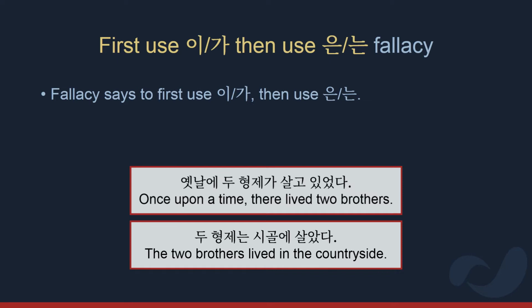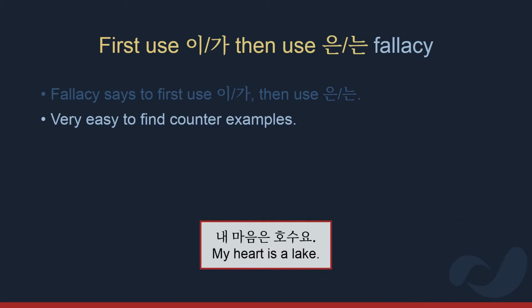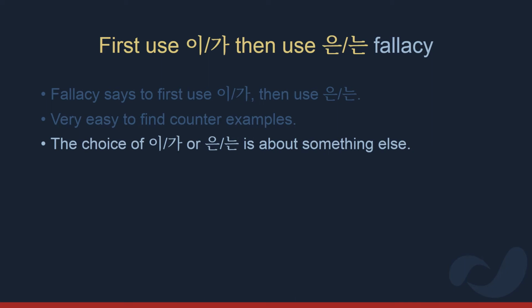However, it's easy to find counterexamples. We can find examples where what is being mentioned previously is marked by 가, and what is mentioned for the first time is marked with 는, as in 내 마음은 호수요. This is the first line from a famous poem. We see that what is introduced for the first time is actually marked by 는. Logically, this means the choice between 는 and 가 is about something else. We need to keep looking for what actually determines the use of these particles.